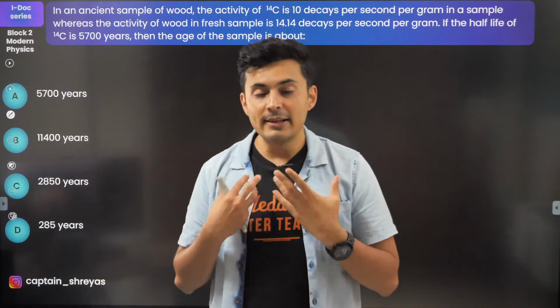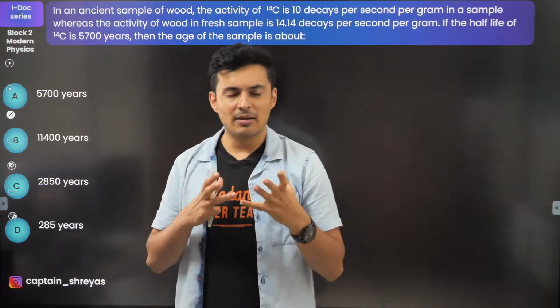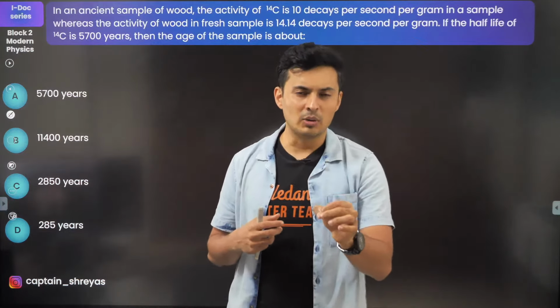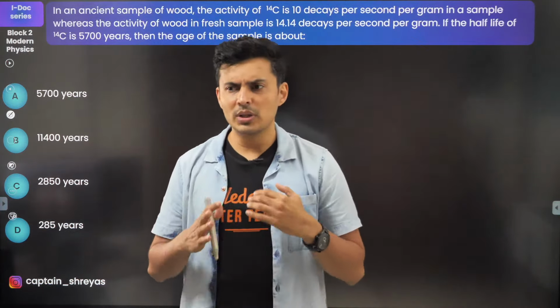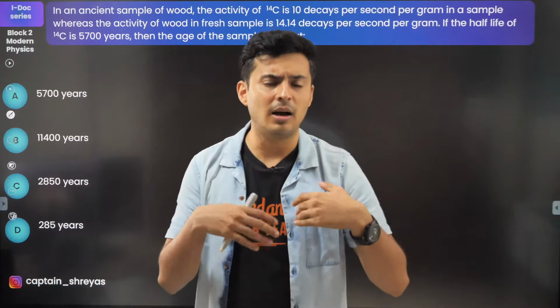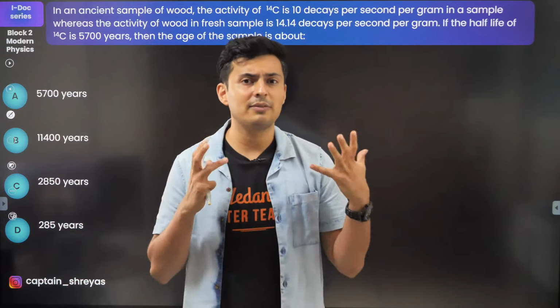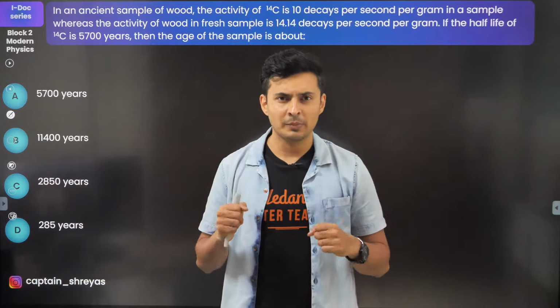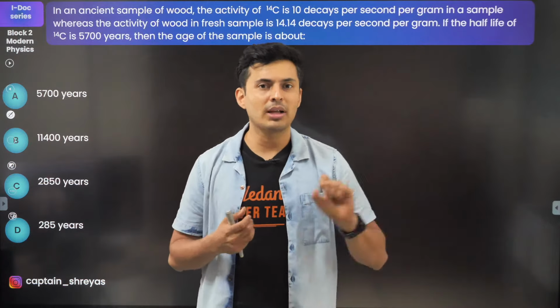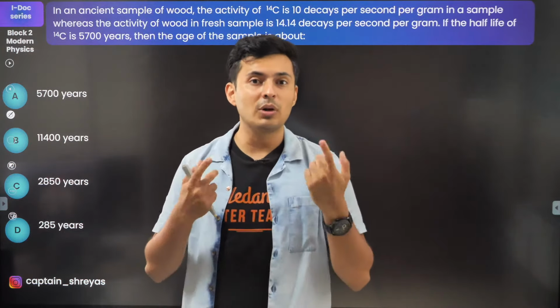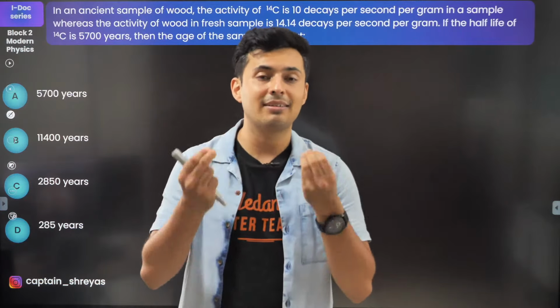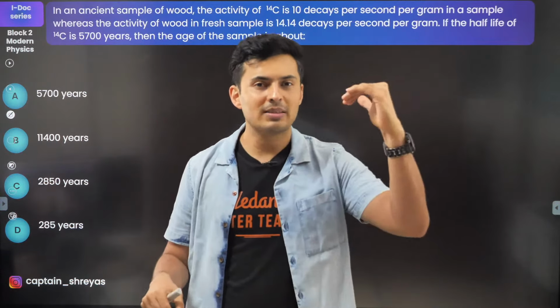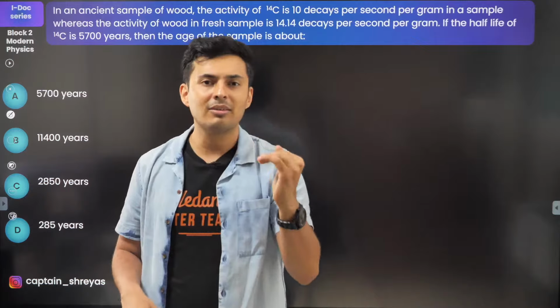In a living organism, that amount is a fixed amount. This is the amount of activity which will be there in a fresh or a living organism. But the moment some organism dies, the amount of that radioactive element is no longer replenished. So slowly it will decay and it will reduce.